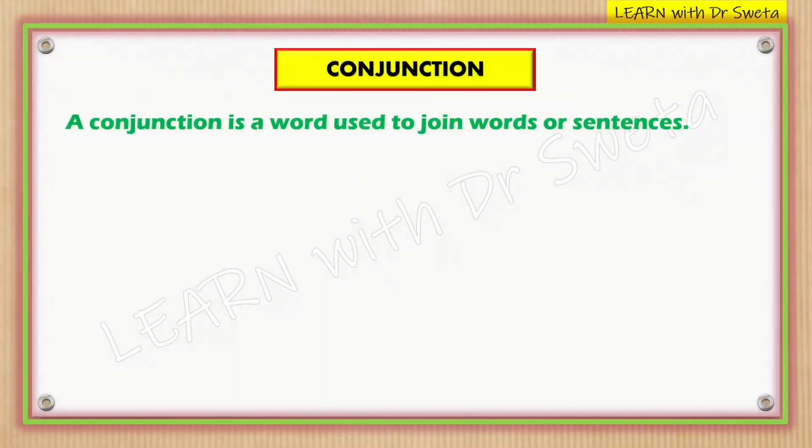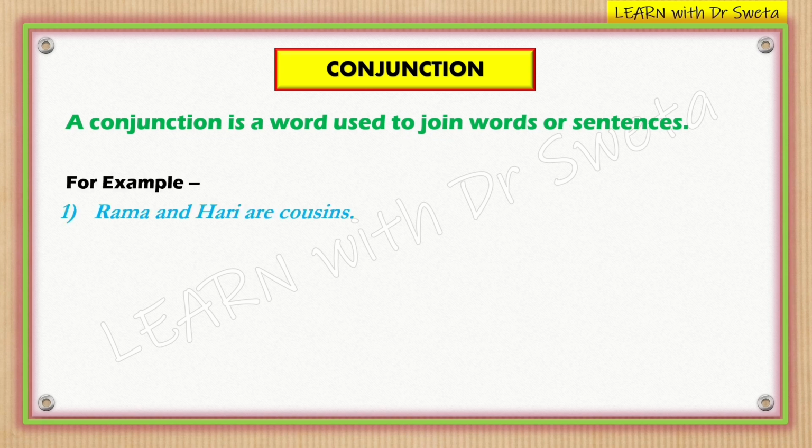Next is conjunction. A conjunction is a word used to join words or sentences. For example, Rama and Hari are cousins. In this sentence, and is a conjunction that connects two nouns, Rama and Hari, indicating that they are both being referred to together. 2 and 2 make 4. And is a conjunction here as well, connecting two numbers, 2 and 2, indicating their addition.